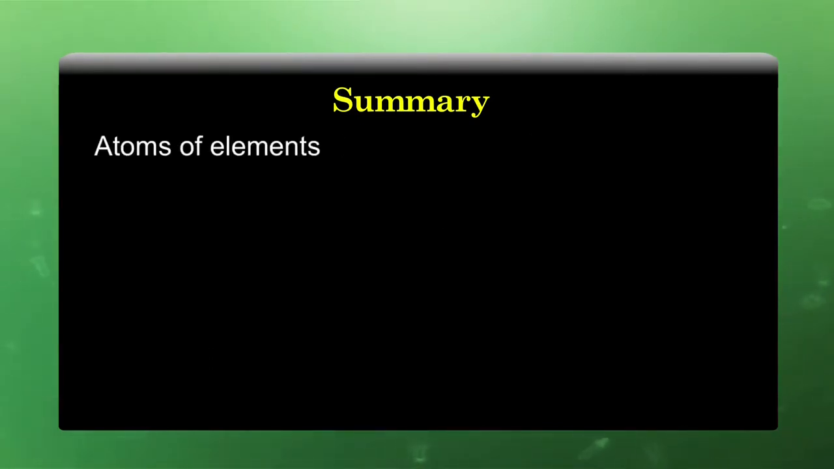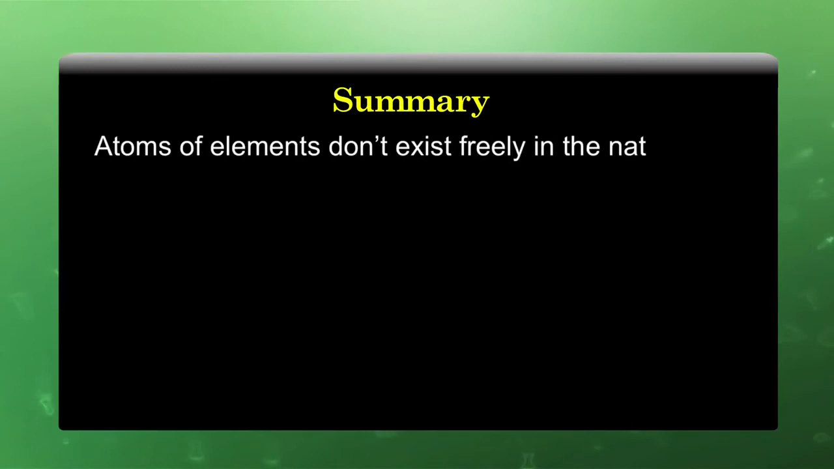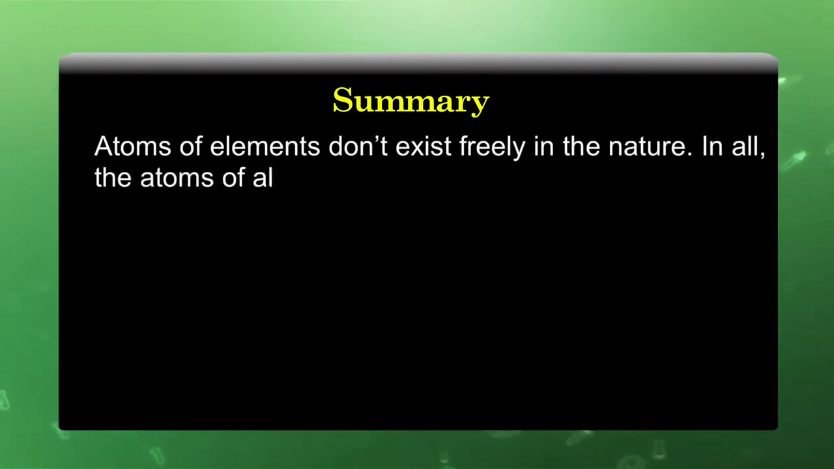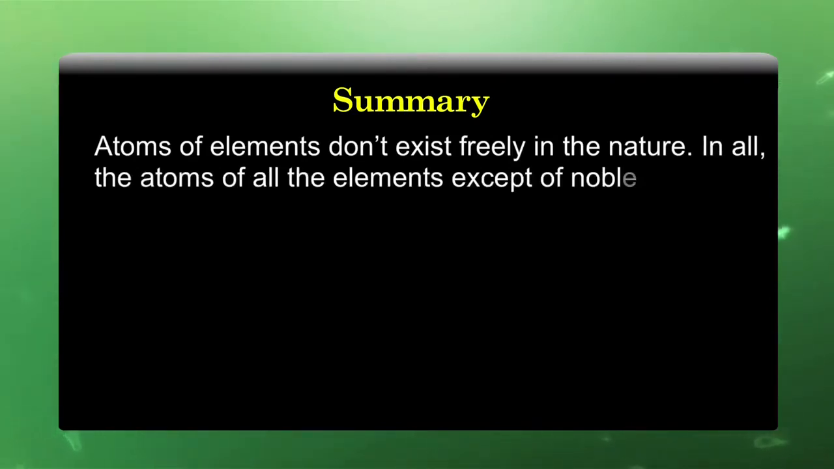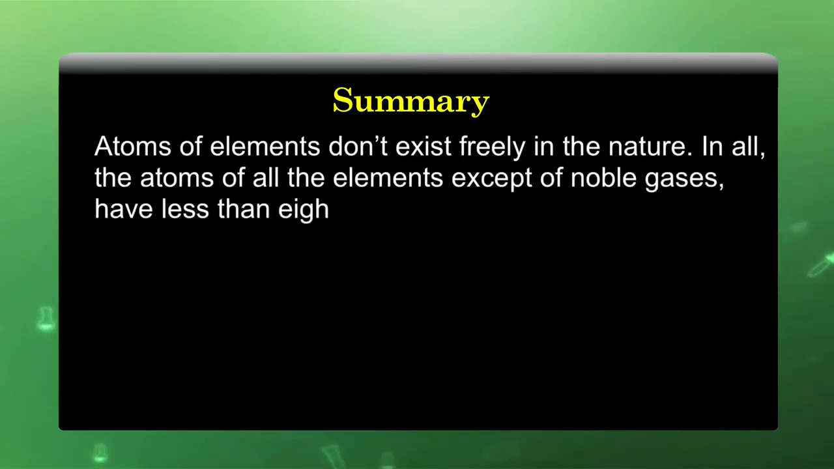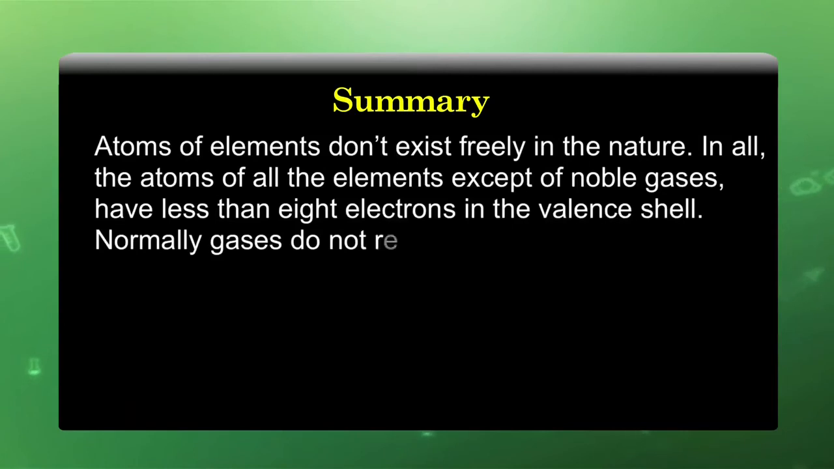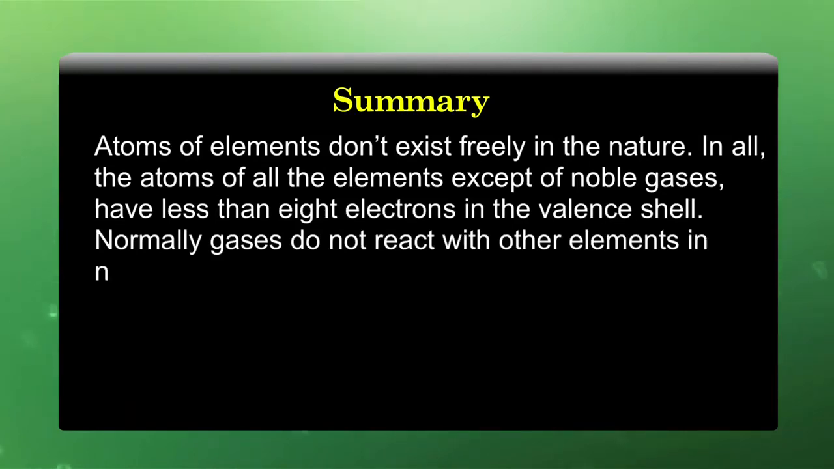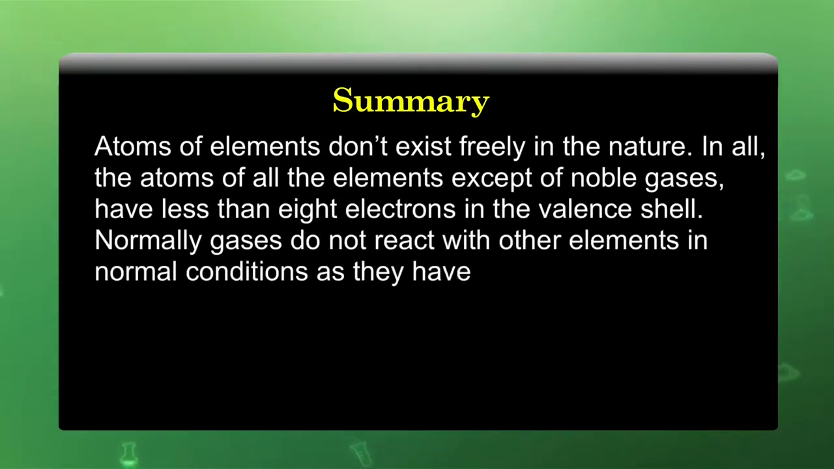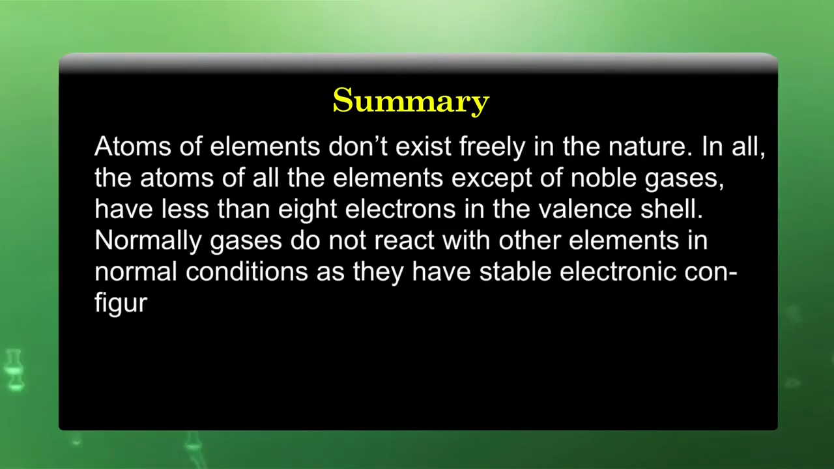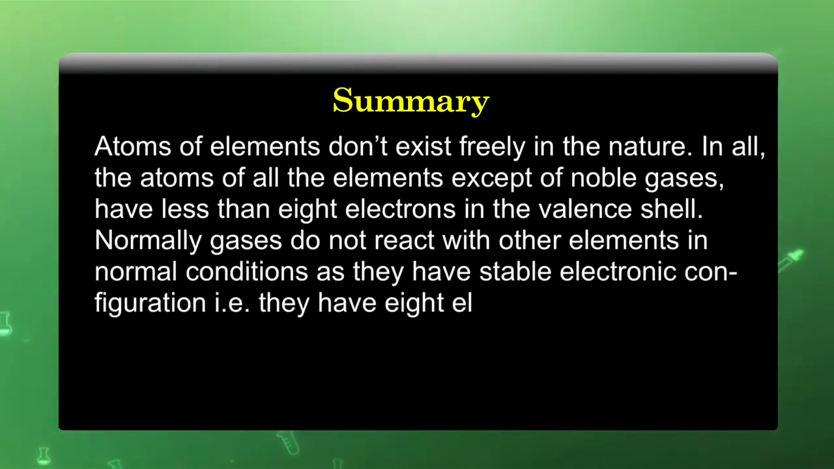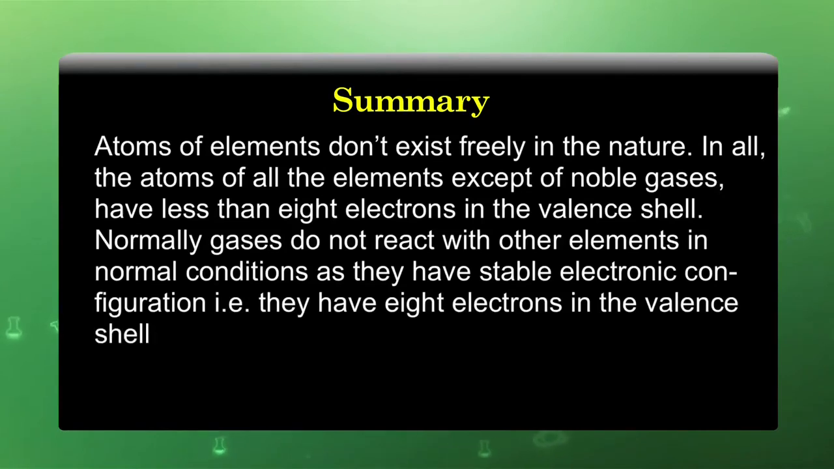Atoms of the elements do not exist freely in nature. The atoms of all the elements except noble gases have less than 8 electrons in the valence shell. Normally, noble gases do not react with other elements in normal conditions, as they have a stable electronic configuration, that is, they have 8 electrons in their valence shell or outermost shell.